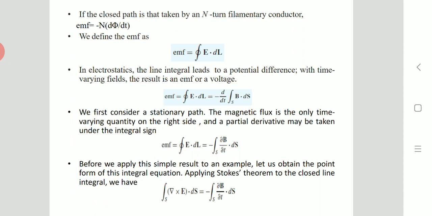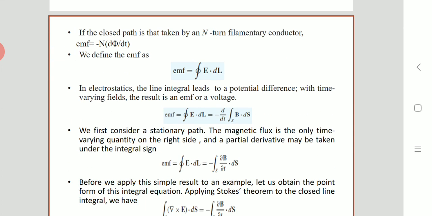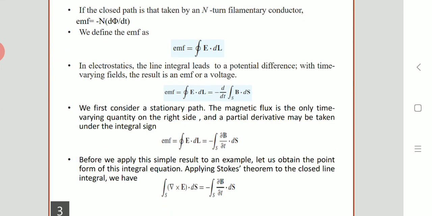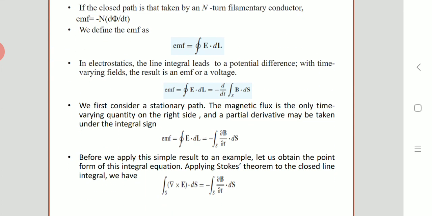We first consider a stationary path. You can obtain the EMF either by moving the coil or by changing the flux. So first we consider the stationary path, where the magnetic flux is the only time varying quantity on the right side.